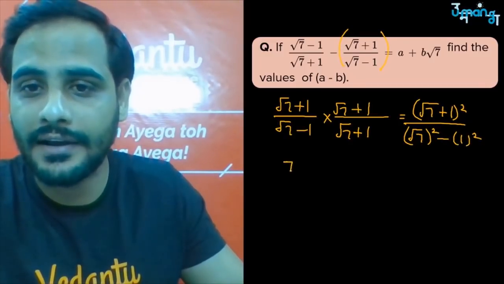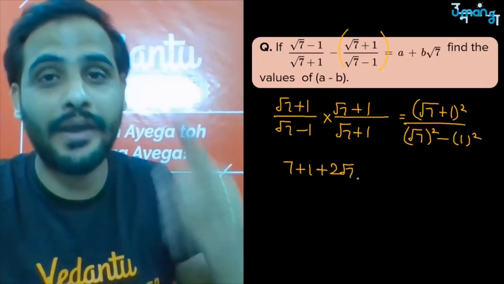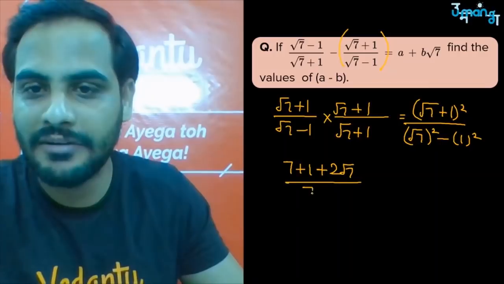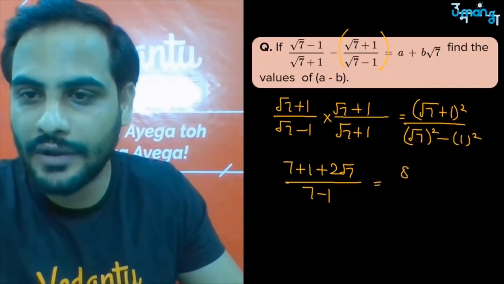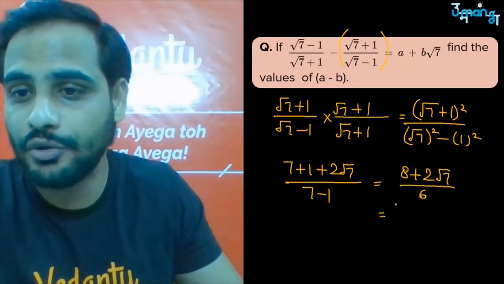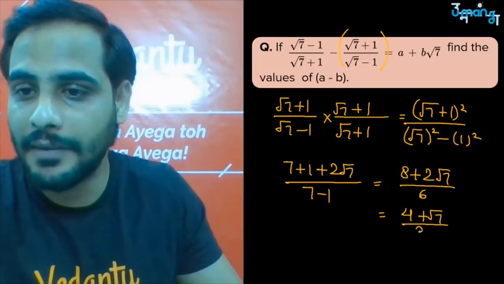So you will get again 7 plus 1 plus 2 root 7, because a square plus b square plus 2ab, divided by 7 minus 1. So that is equal to (8 plus 2 root 7) divided by 6, and if you take 2 common, you will be getting (4 plus root 7) divided by 3.